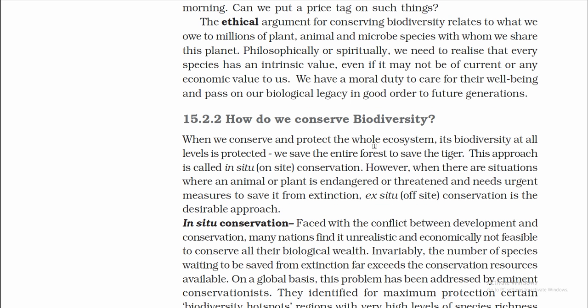When we conserve and protect the whole ecosystem, its biodiversity at all levels is protected. We save the entire forest to save the tiger. This approach is called in situ. First one is in situ conservation, on site. If we have to save the tiger, we will save the entire forest. That is in situ conservation.